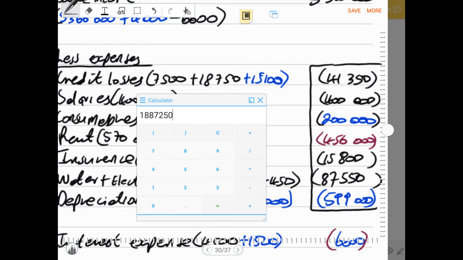Then we have to check if it balances. Okay, we have 7,500 plus 18,750, which is 26,250, plus 15,100 plus 400,000 plus 200,000 plus 456,000 plus 15,800 plus 87,550 plus 599,000.